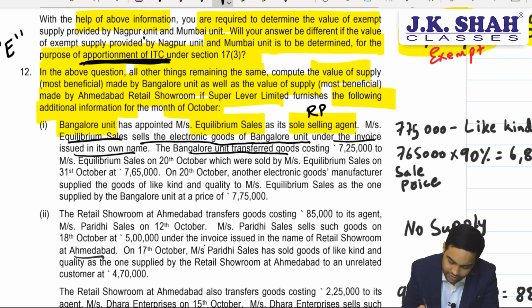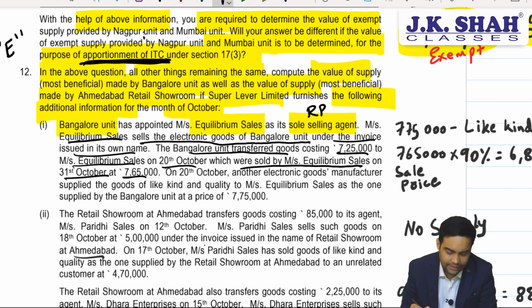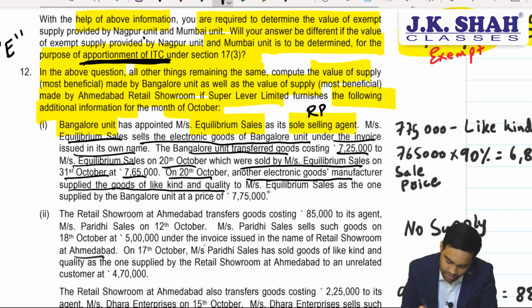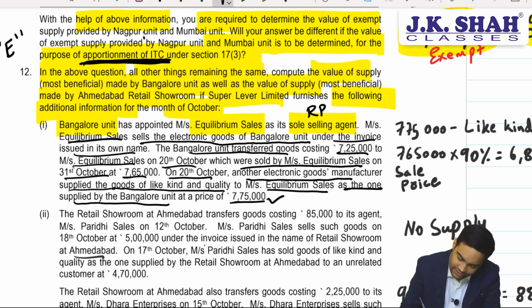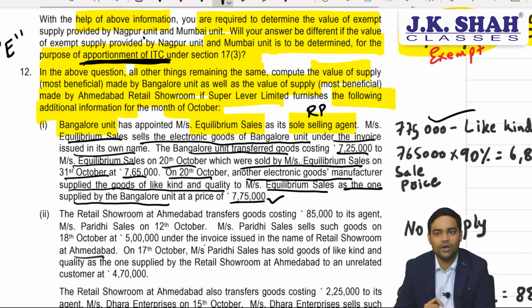The Bangalore unit transfers the goods at 725 to Equilibrium on 20th October, which were sold by Equilibrium Sales on 31st October at 7,65,000. On 20th October, another electronic manufacturer supplied goods of like kind and quality to Equilibrium Sales as the one supplied by Bangalore unit at 775. So 775 is the price of like kind and quality goods.